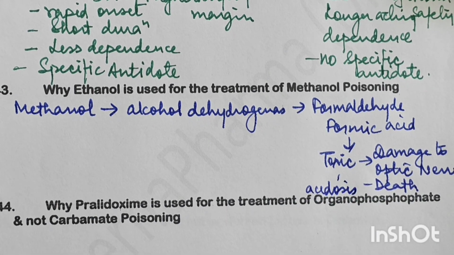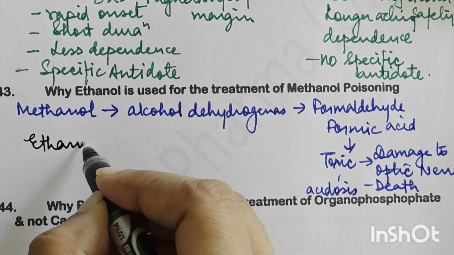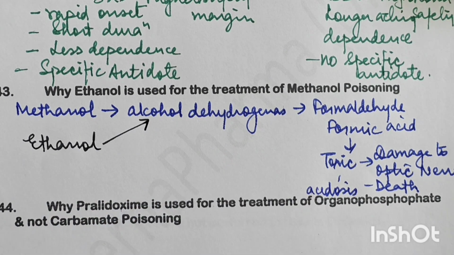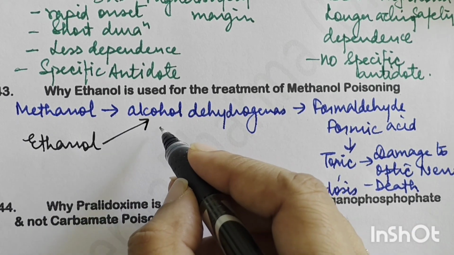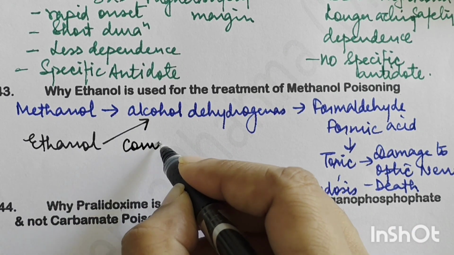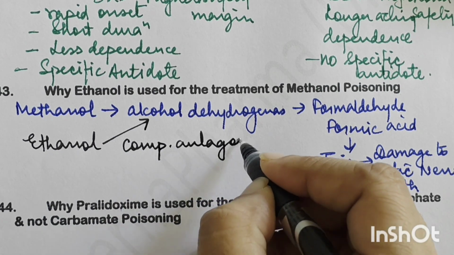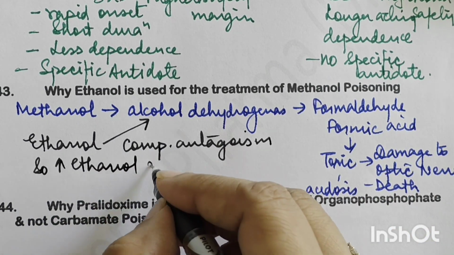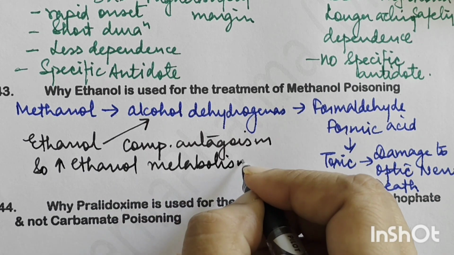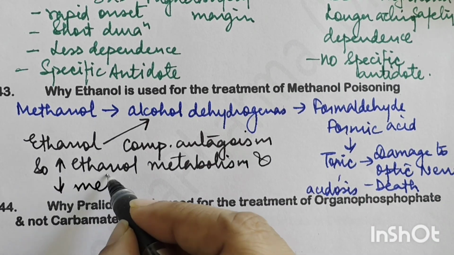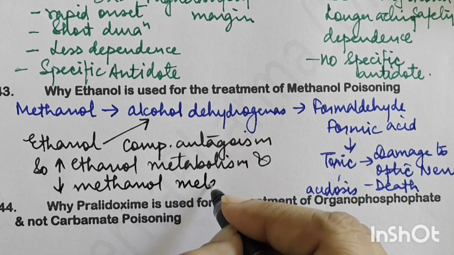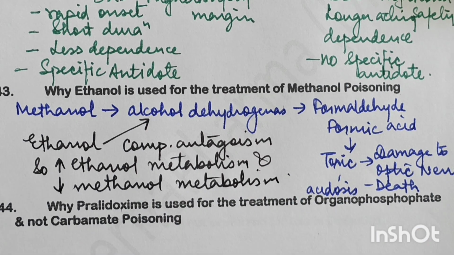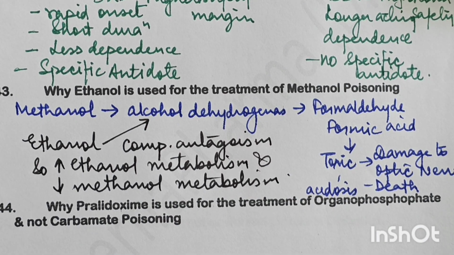So now what does ethanol do? Ethanol goes and gets metabolized by this enzyme, and this is a kind of competitive antagonism to methanol. So there is increased ethanol metabolism and reduced methanol metabolism. So the toxic metabolites of methanol that were being produced are not produced, and the damage to the body is reduced. So that is why ethanol is used in the treatment of methanol poisoning.